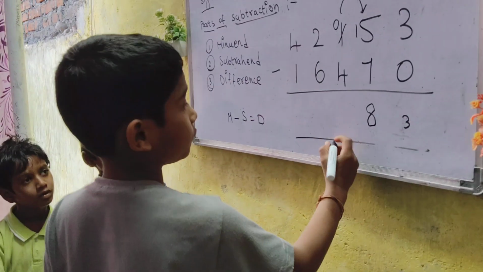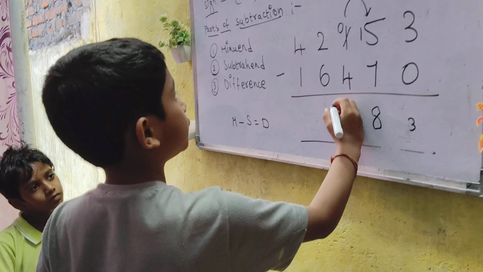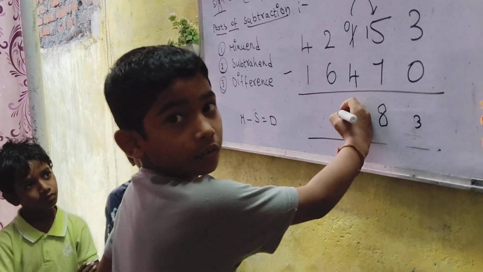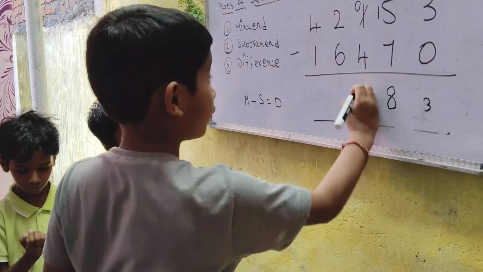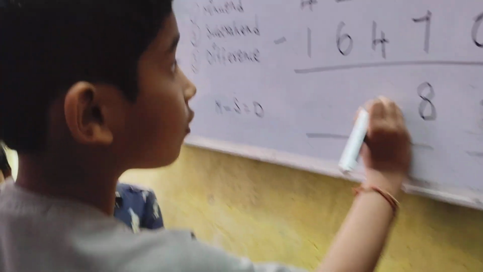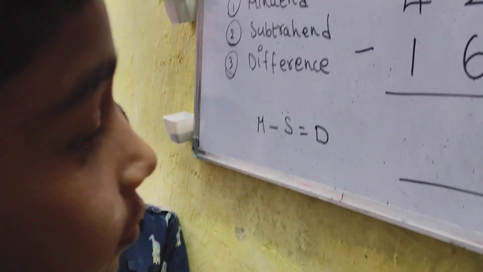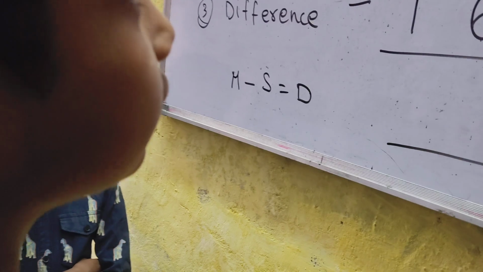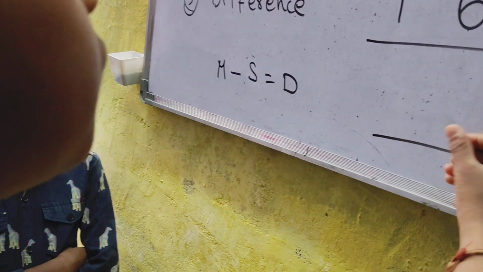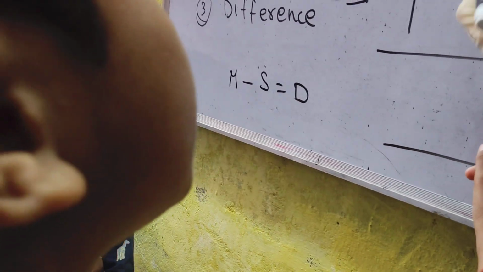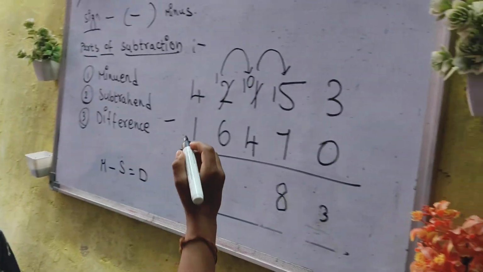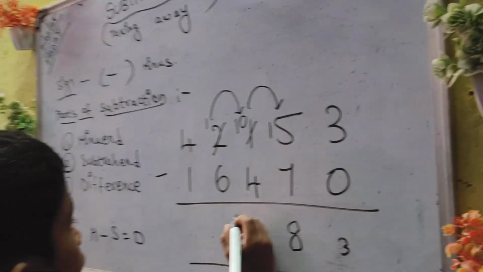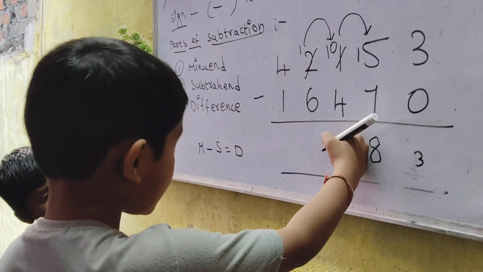Okay. Then next. 0 minus 4, can you do? No, ma'am. We cannot minus 4 from 0, right? Then what you will do? You will borrow. This is subtraction with borrowing, Ravinder. So this 0 will become 10 and this 2 will become 1. Now 10 minus 4. How much? 10 minus 4 is how much?